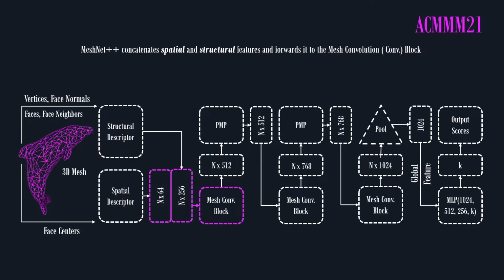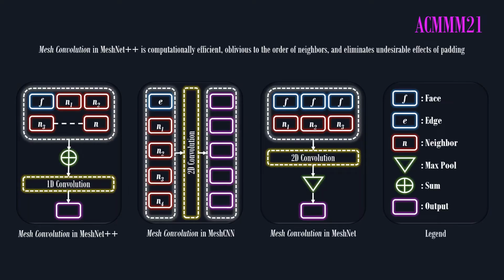This feature is passed along to the mesh convolution block. Mesh convolutions in MeshNet++ are performed on a single dimension. To further improve the information flow, we propose a mesh convolution block. The mesh convolution blocks follow a dense connectivity pattern. We introduce direct connections from an initial mesh convolution to all subsequent layers. These features from mesh convolution blocks can be considered as the global state of MeshNet++. This is because all succeeding layers have access to all preceding features.